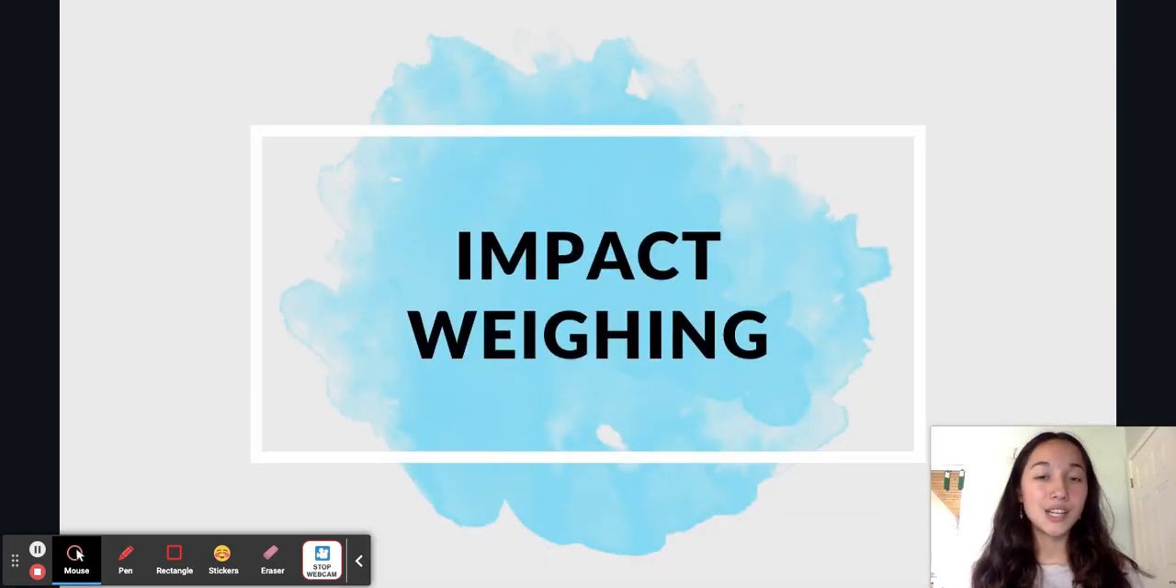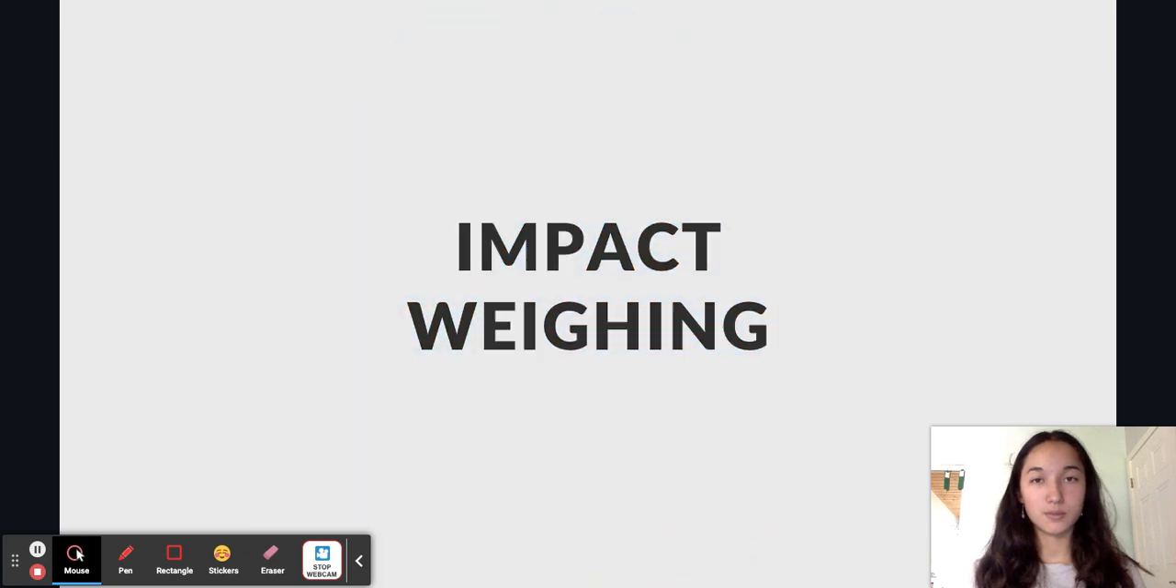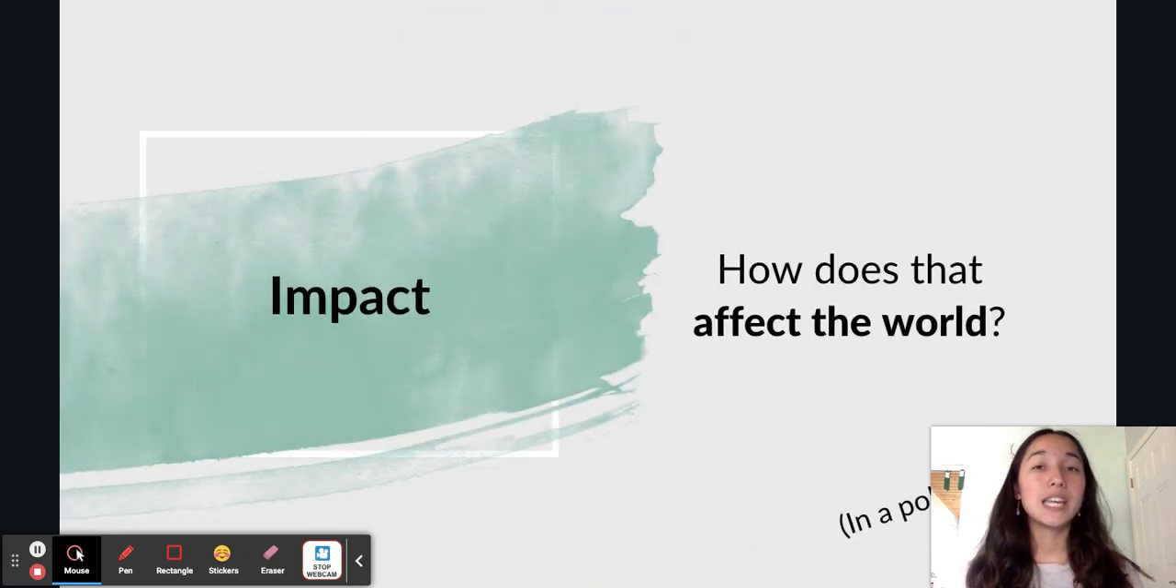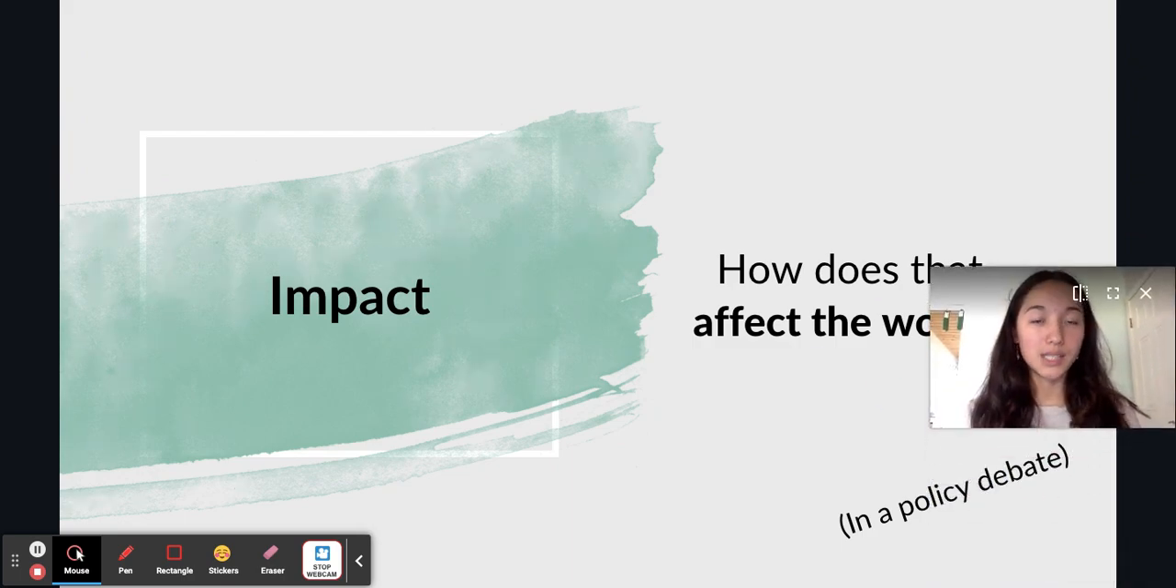Today's topic of discussion is impact weighing. Now let's begin with a brief review of the word impact. What is an impact? Well, impacts generally only appear in a policy debate.